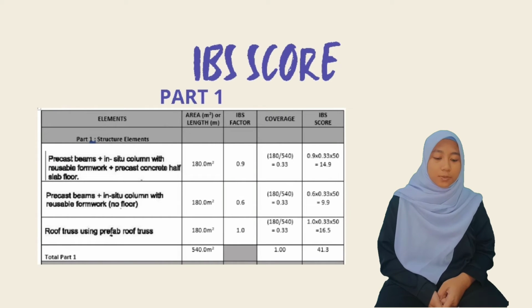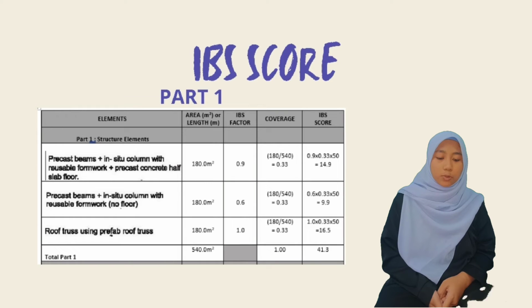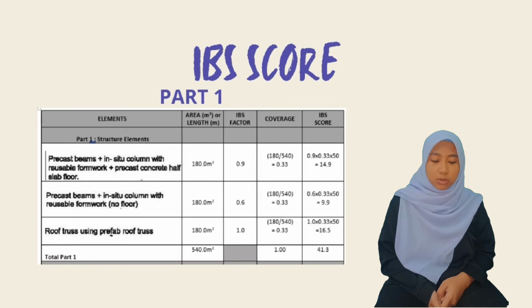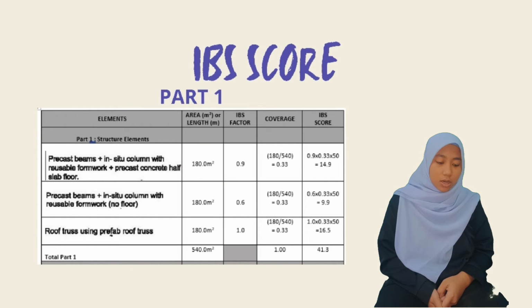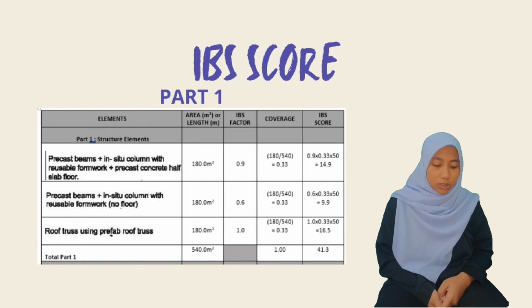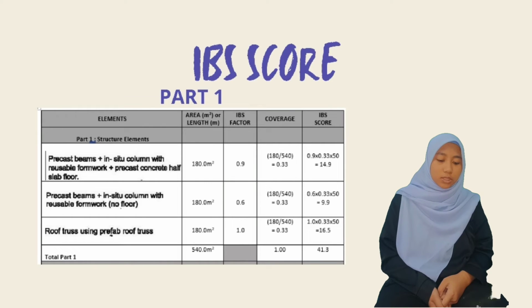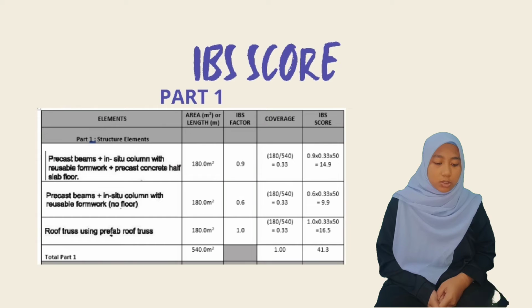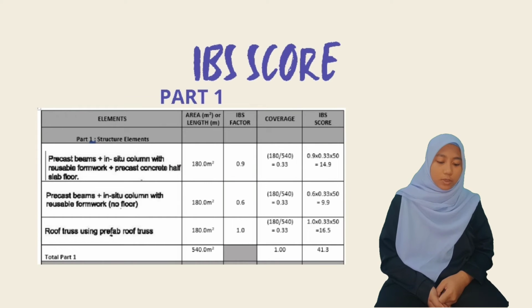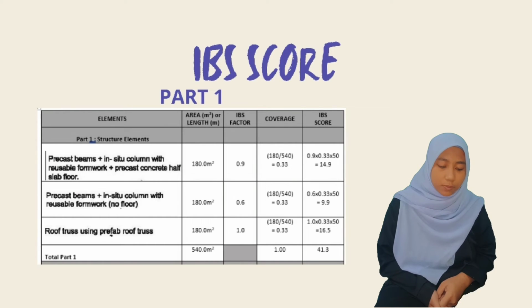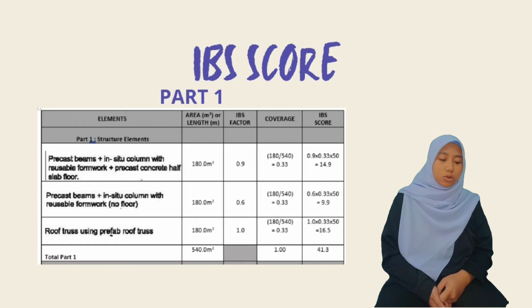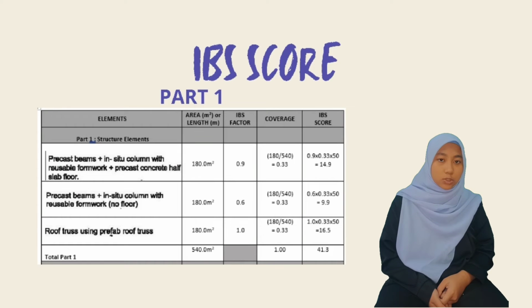For precast beam plus in situ column with reusable formwork plus precast concrete half slab floor, it is 180 divided by 540, which is 0.33. For precast beam plus in situ column with reusable formwork, it is 0.33. For coverage of roof truss using prefab roof truss, it is 0.33. So the total is 1.